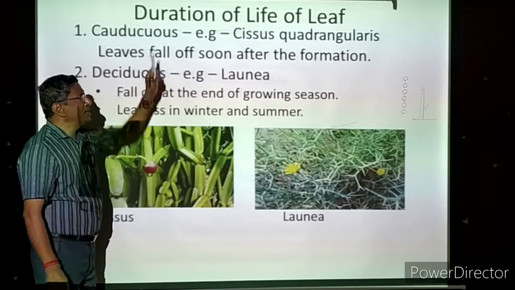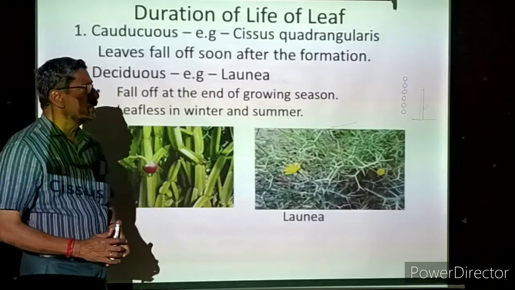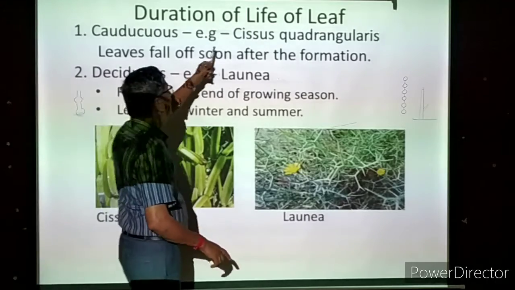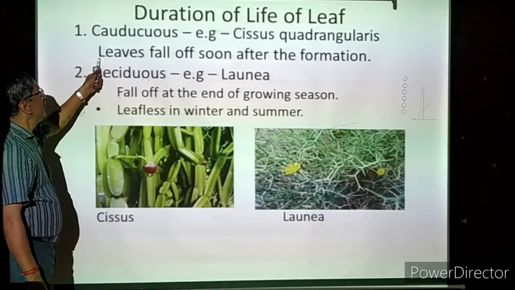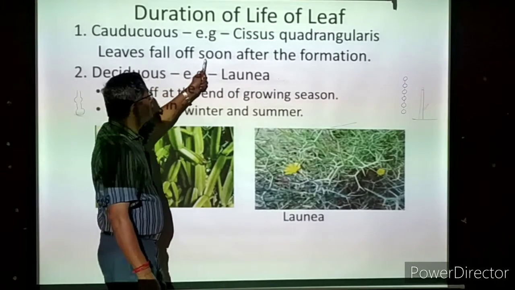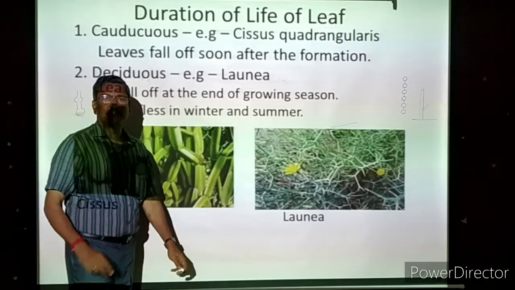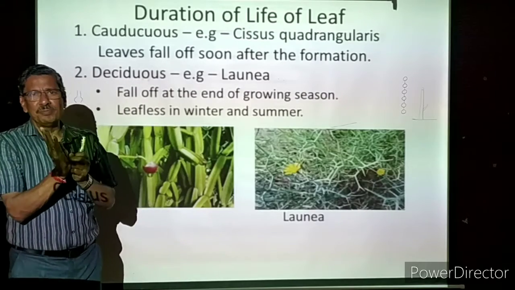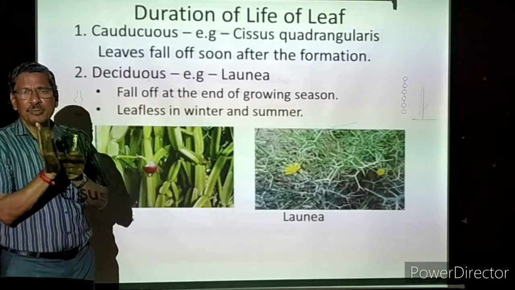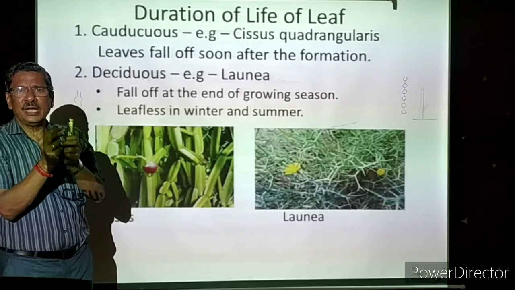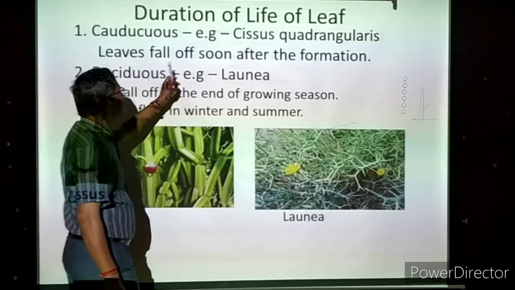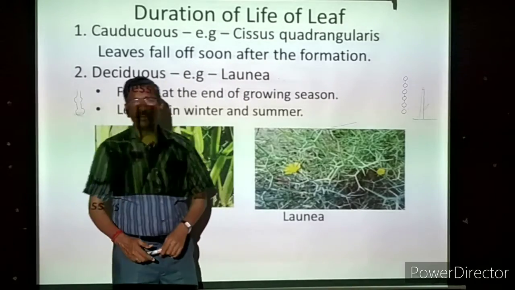First one, caducus. Caducus is one duration of that. Example, Cissus quadrangularis. Leaves fall off soon after the formation. In some plants what will happen? The leaf will be formed. It will be green, small one coming from the stem. Once it is formed, in the young stage itself it will fall. That is the best example, Cissus quadrangularis.